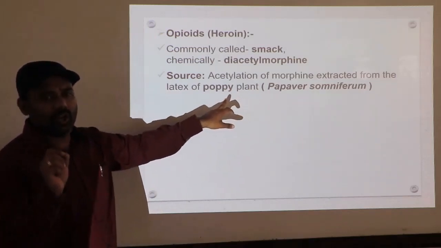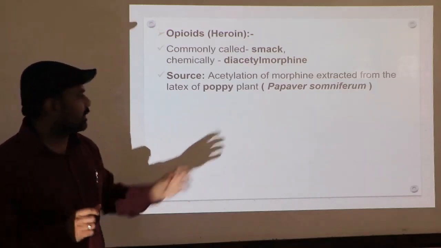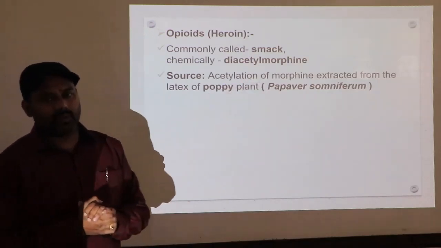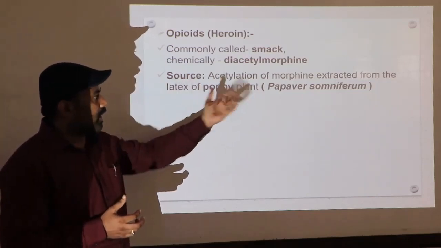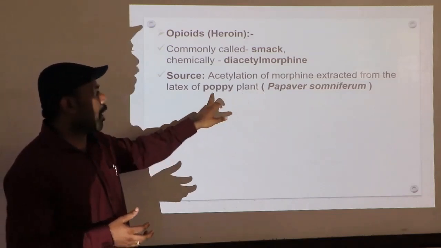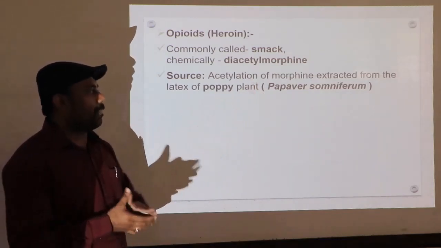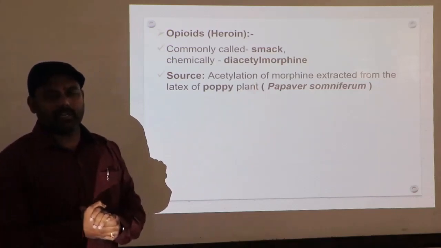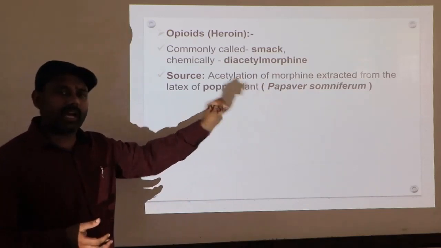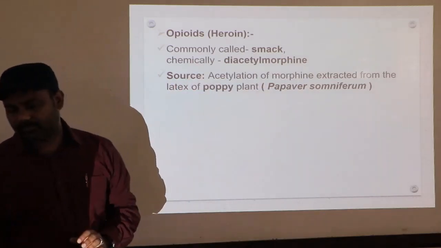Do remember the word poppy plant. In the examination you should not write just this name of the plant. The scientific name of the plant is Papaver somniferum. Do remember. This is the scientific name of the poppy plant; poppy is the general name. In the examination you have to write the scientific name, Papaver somniferum. From that we are going to extract these opioids.